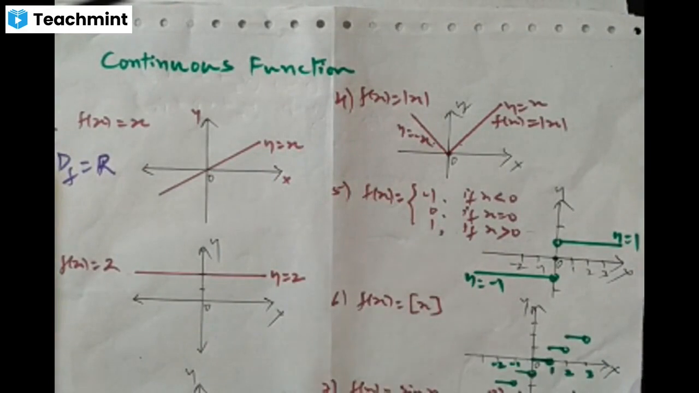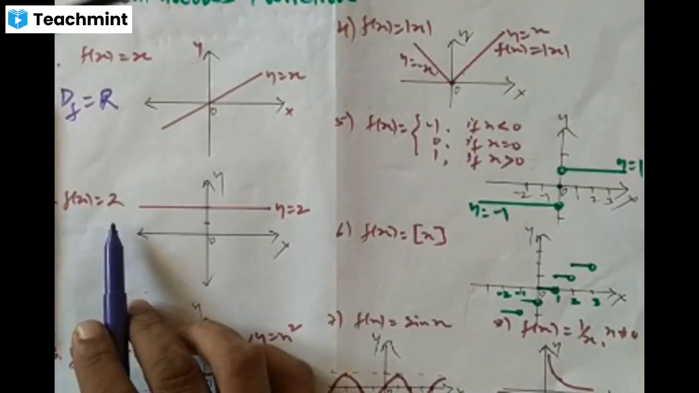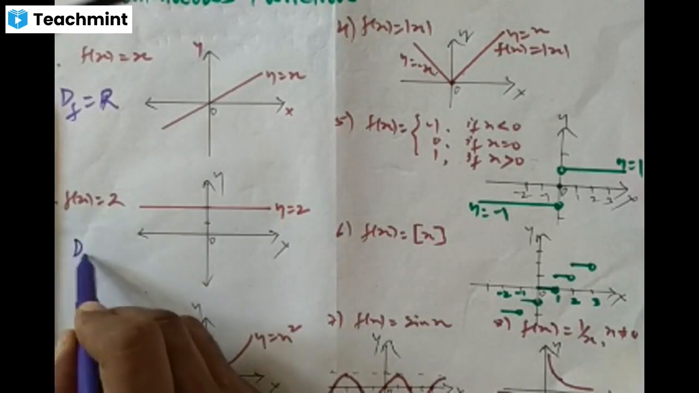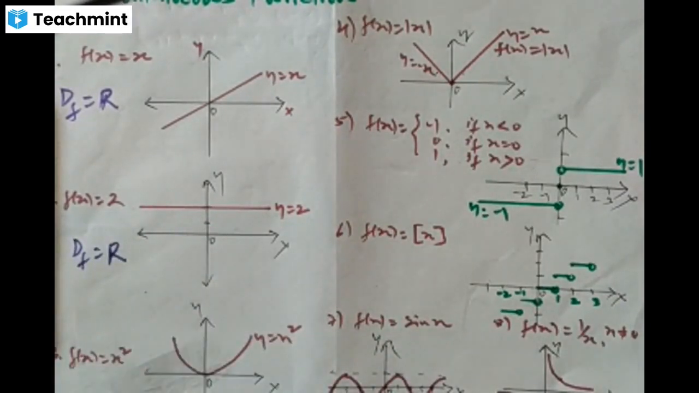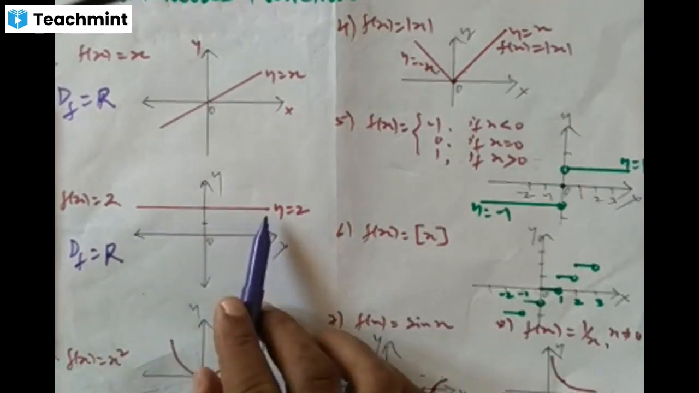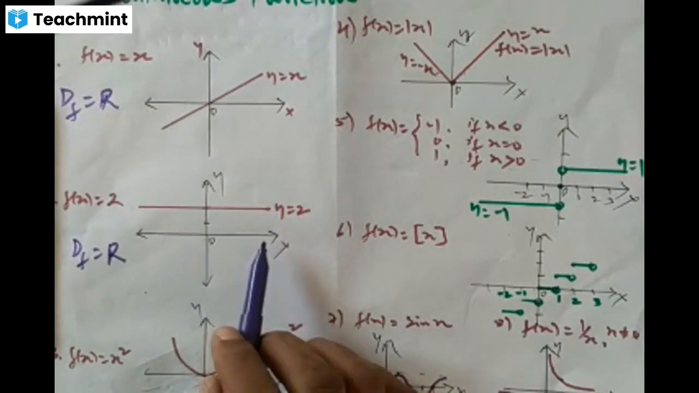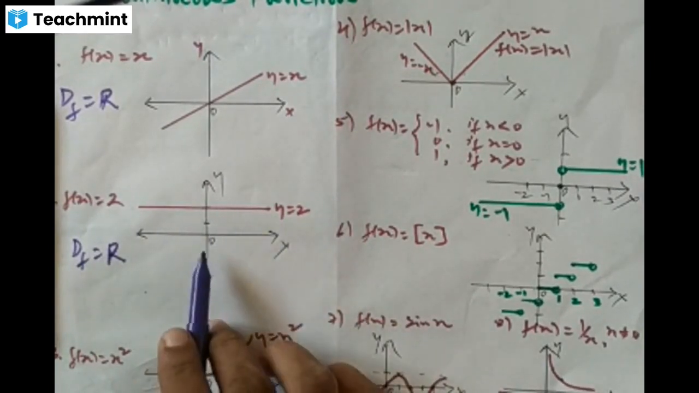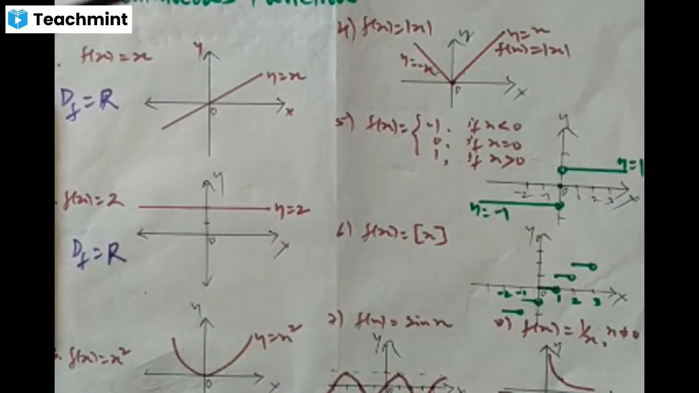Okay, next, second one. I have taken a constant function, f of x is 2. What is the domain of the constant function? Domain of the constant function is the set of real numbers R, right? Now, is there any breakage or hole or jump in the graph of the function? No, there is no breakage. So clearly, the constant function is a continuous function, right?